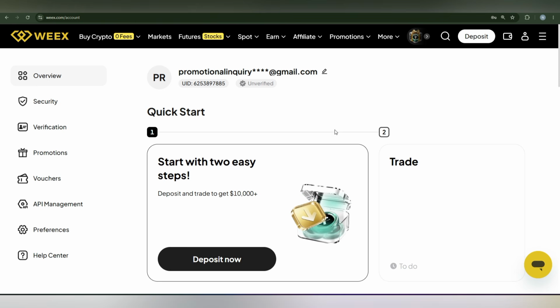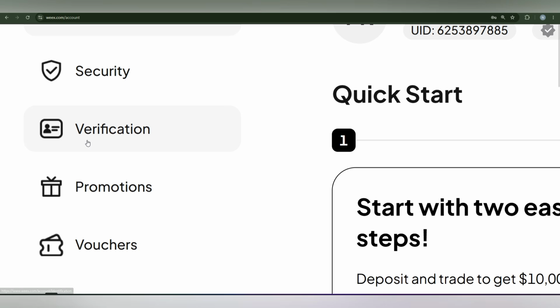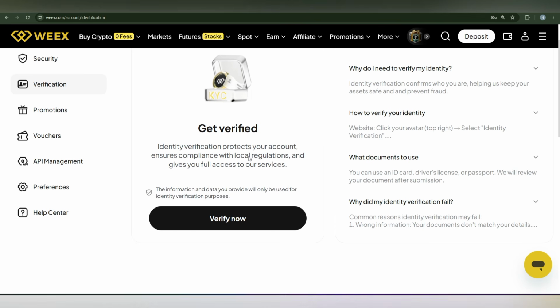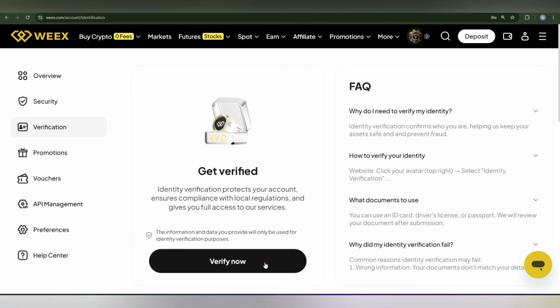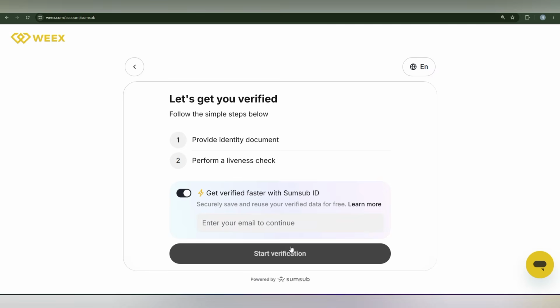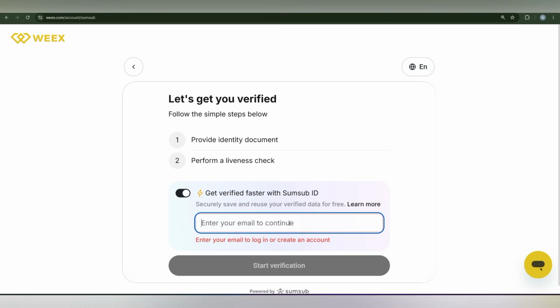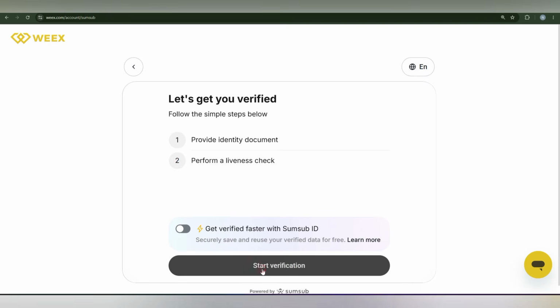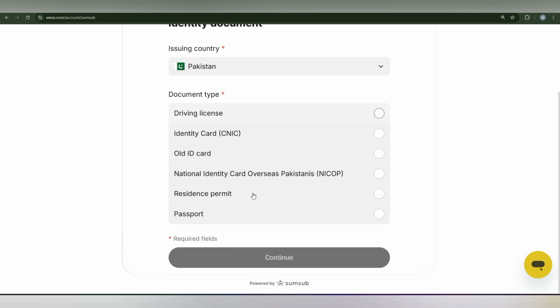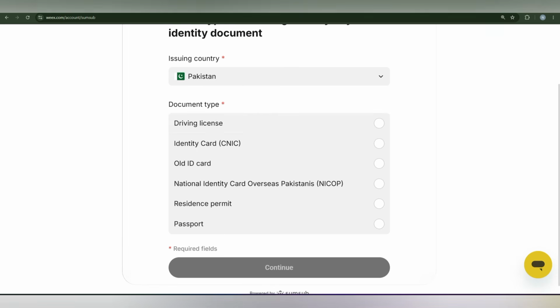After coming into the dashboard, the user can easily verify their account. For that, there is a verification section where you can get the instructions that have been given, and there is also a get verified option. There are steps if you want to continue. Follow the instructions provided by the platform and submit the required data. We are going to provide some documents and details here. If you want to go ahead and start verification, there is some data that you are going to provide, and in this way you can go ahead.